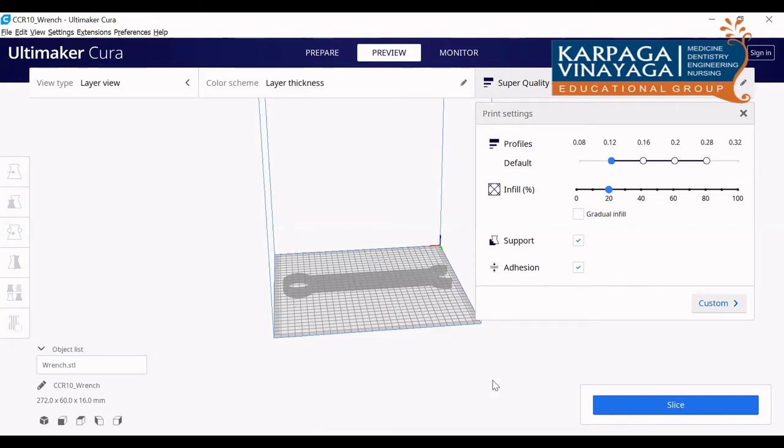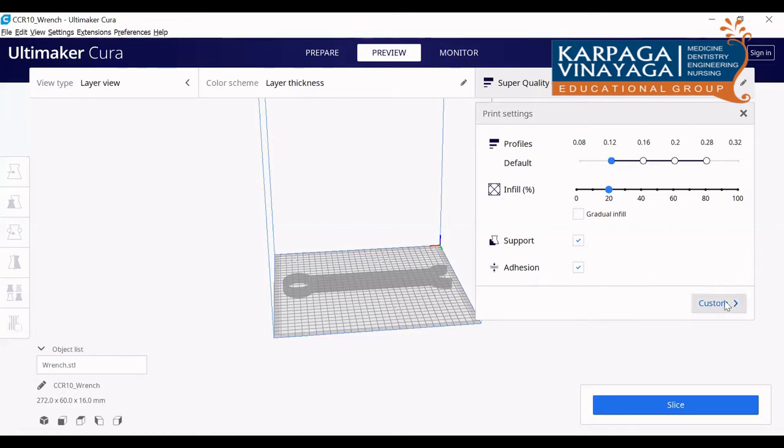Here it is all default. Is there any other printer that can reduce the time with the same settings? If you go for FDM, whatever the printer may be, this is the timing. If you go for a high-end printer, the finished surface quality may differ. If you want to change print time, you can increase the print speed. That is one option. But if you increase the print speed, the quality will go down.